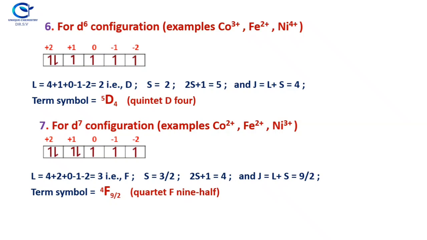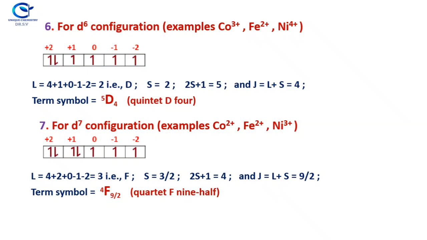So L is equal to 2, 1 into 2 is the easy way to calculate this L. Otherwise you can calculate in the ordinary way: 2 into 2 is 4, 1 into 1 is 1, 1 into 0 is 0, 1 into -1 is -1, and 1 into -2 is -2. So you will get 2, that is the L value 2, which is the letter D, a D state.